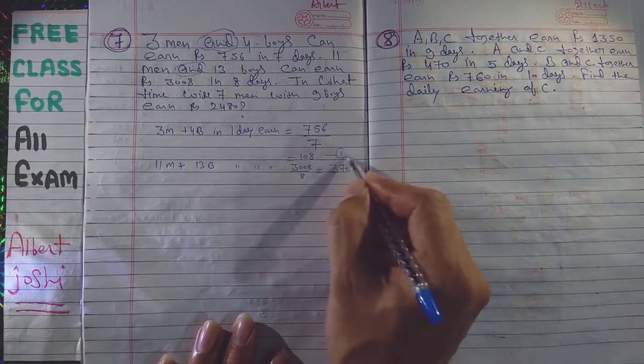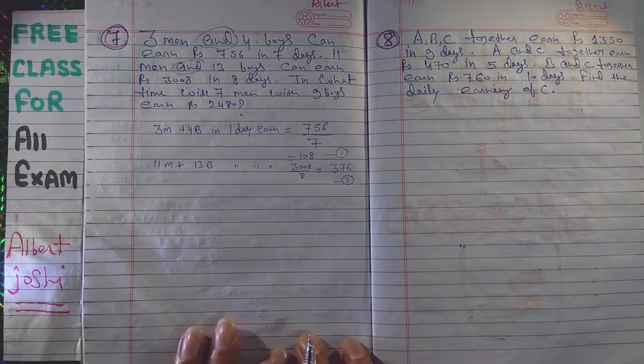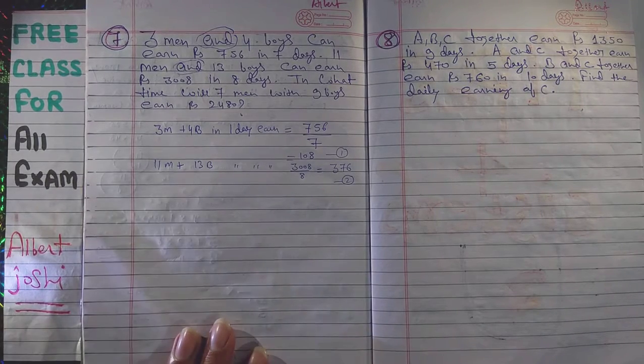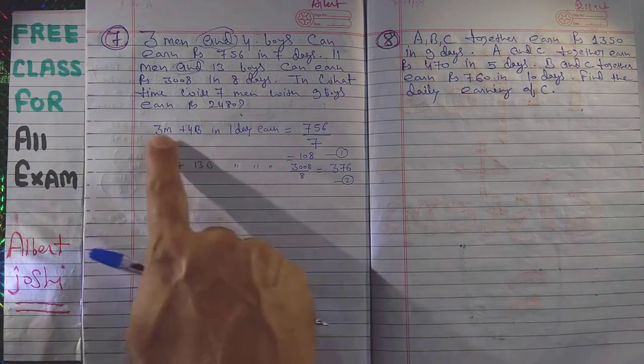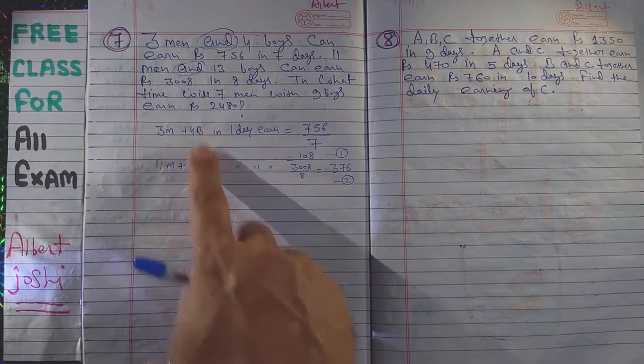So this is equation number first, and that is equation number second. Now you have to solve equation number first and equation number second. You have to use your high school method. You have to find the ratio between man and woman, man and boy.